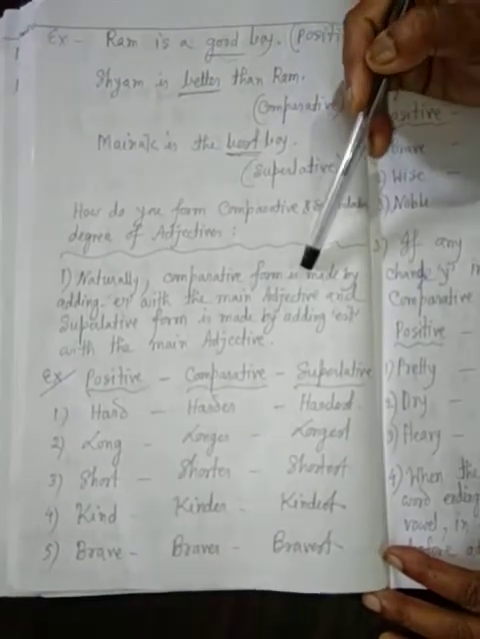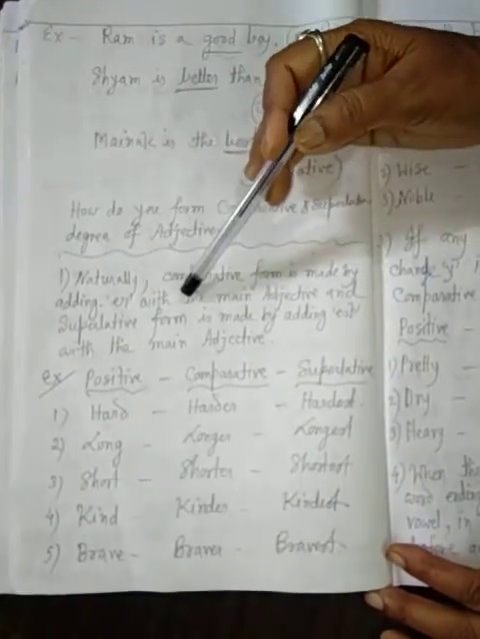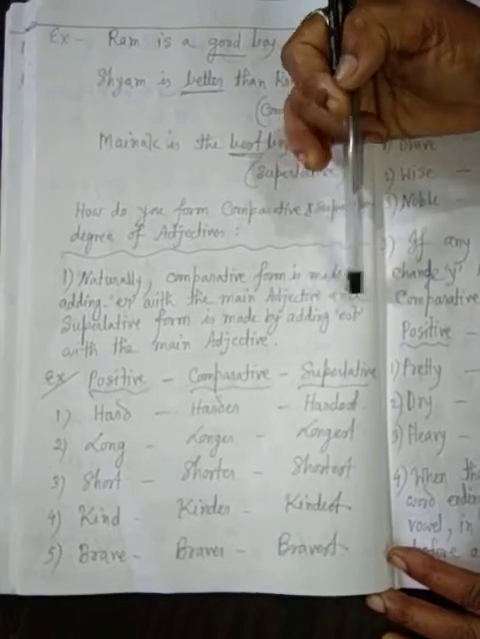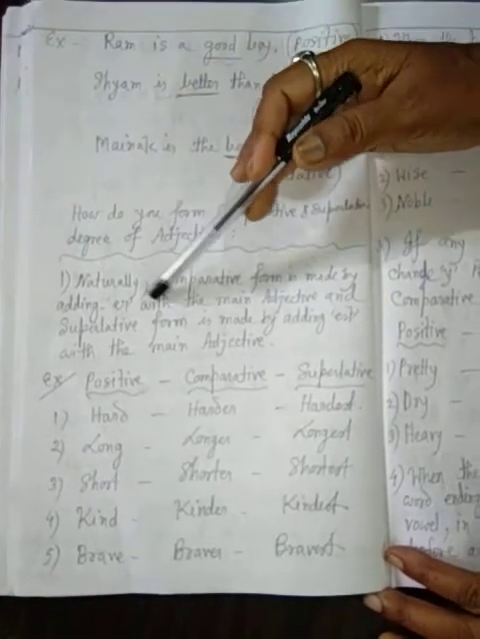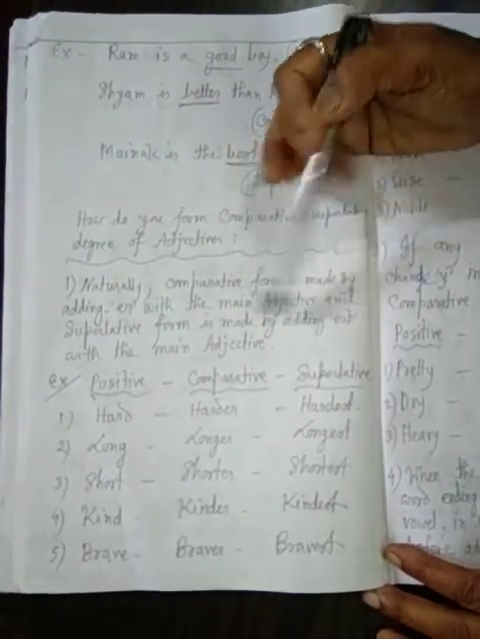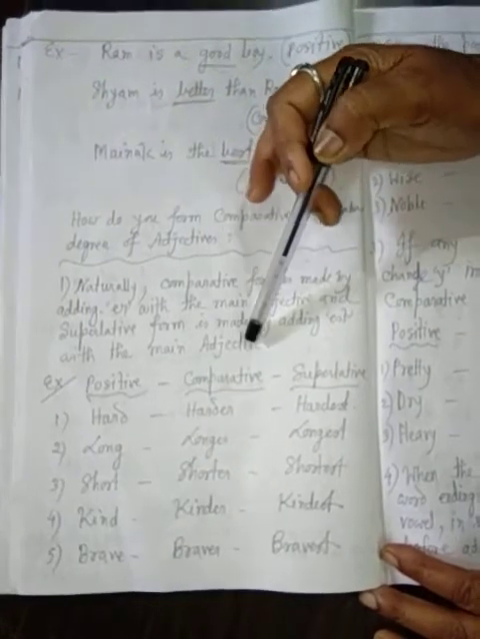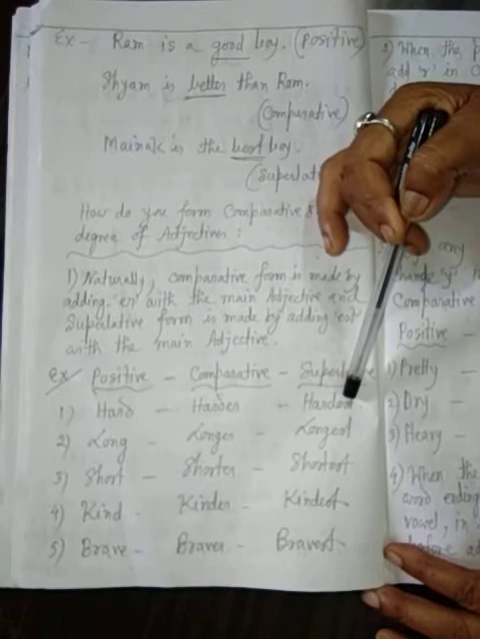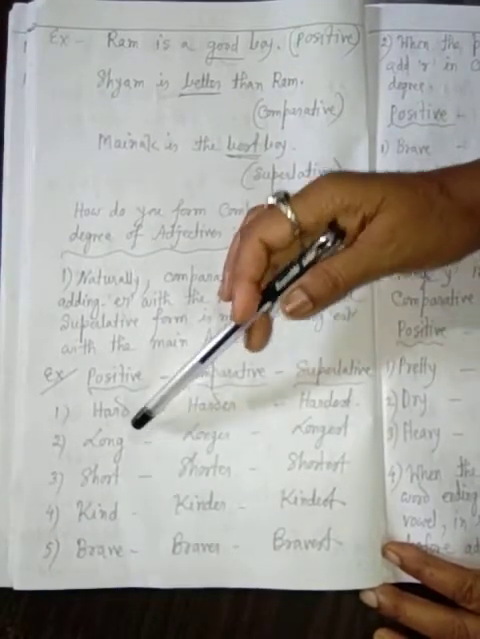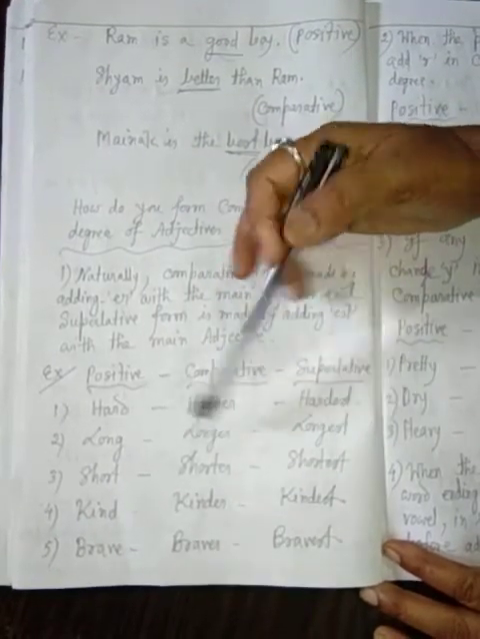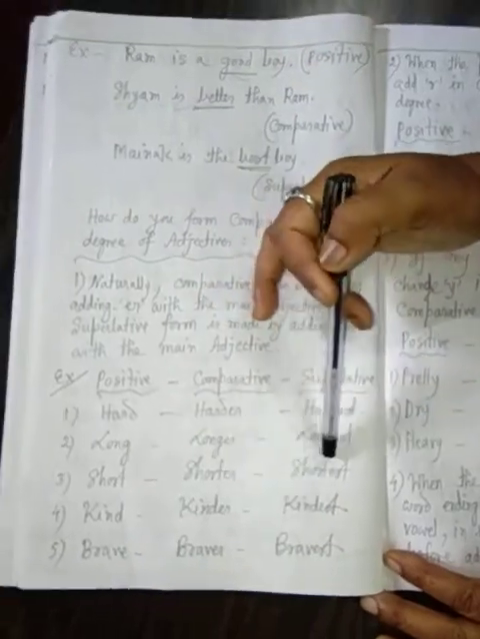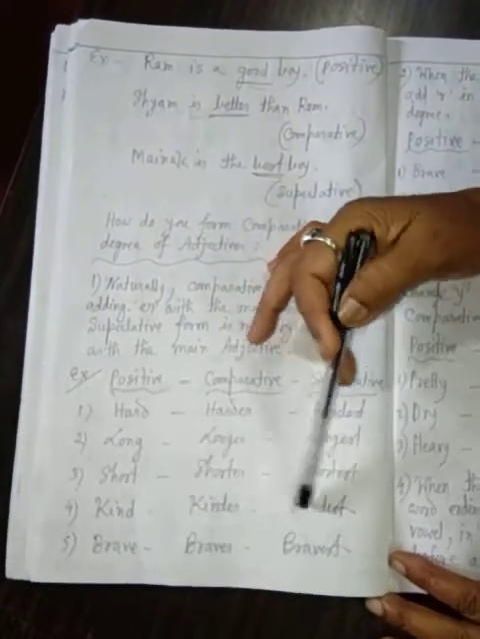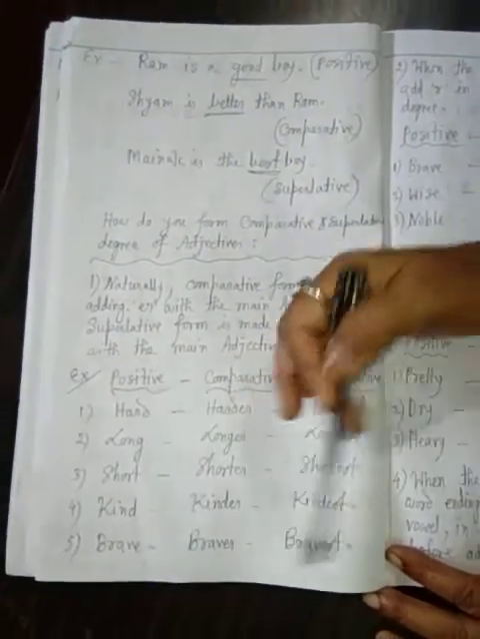Normally, the comparative form is made by adding ER to the main adjective, and the superlative form is made by adding EST to the main adjective. Positive: hard. Comparative: harder. Superlative: hardest. Long, longer, longest. Short, shorter, shortest. Kind, kinder, kindest. Brave, braver, bravest.